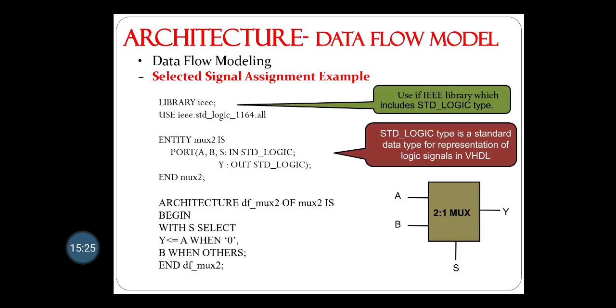With S select, S is the select, so you have to mention S select and assign output Y to be A when 0, where you have to assign a direct value, comma, B when others, and end data flow of MUX2 semicolon. This is how we use with and when statements, the select signal assignment statements.